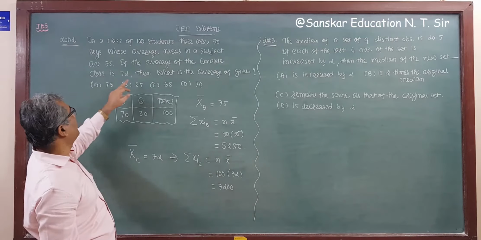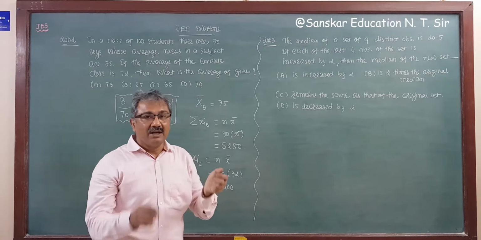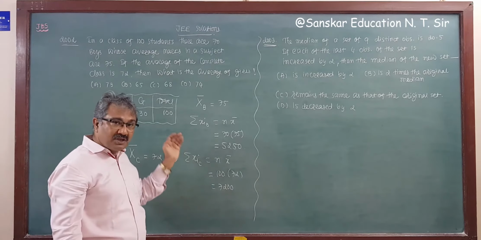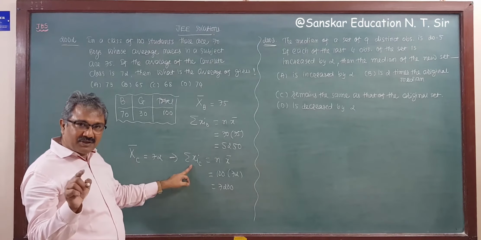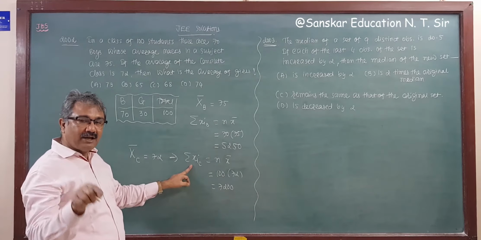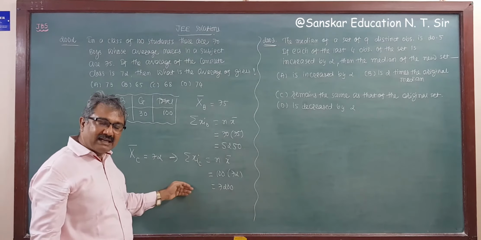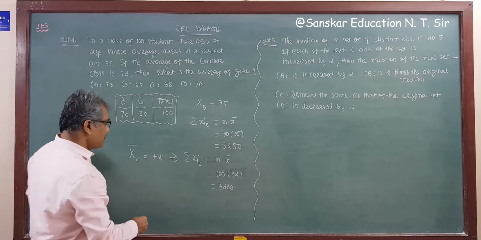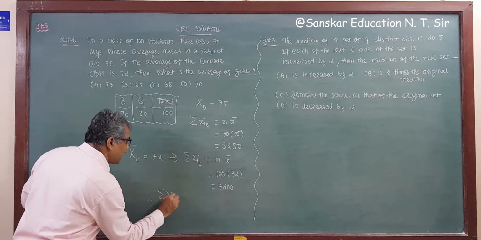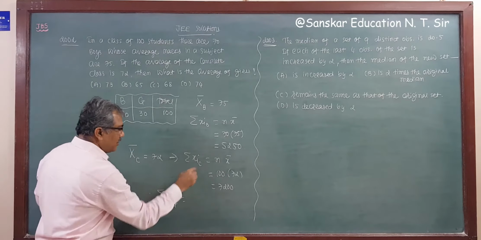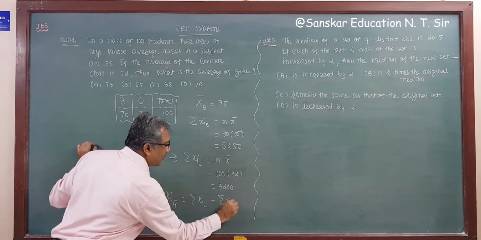We have to find out the average of the girls. We have to find out the mean of the girls, which means we require the sum of the observations for girls, that is we require the sum of xi. If we subtract the sum of boys from the total class, we will get the sum of the girls, right? Therefore sigma xi for girls is equal to sigma xi of class minus sigma xi of boys.